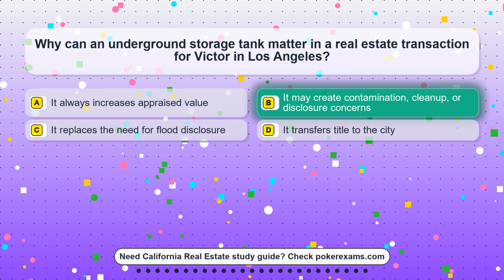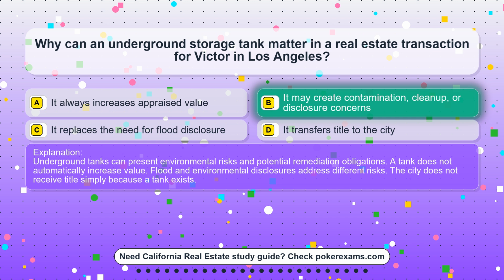The correct answer is option B. It may create contamination, cleanup, or disclosure concerns. Underground tanks can present environmental risks and potential remediation obligations. A tank does not automatically increase value. Flood and environmental disclosures address different risks. The city does not receive title simply because a tank exists.